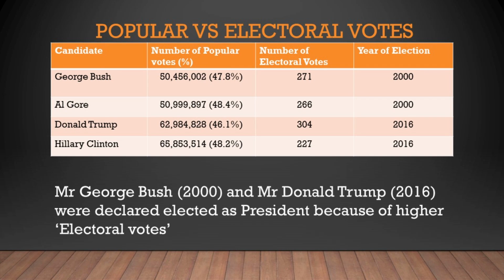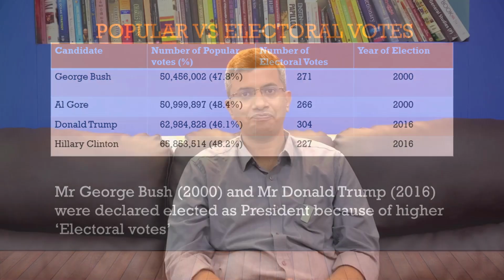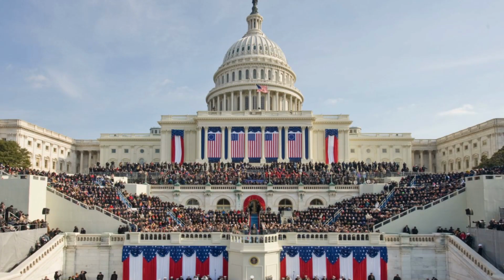But who decides or elects the president? It is the Electoral College, which consists of these 538 electors. And then on January 20th of the next year, after the election year, it is a fixed date. So Mr. Trump was inaugurated as the president on January 20th, 2017. Now the next president will be inaugurated on January 20th, 2021. Like that, once every 4 years, on January 20th, the president is inaugurated into the office. So this is the process by which the president is elected in the United States.